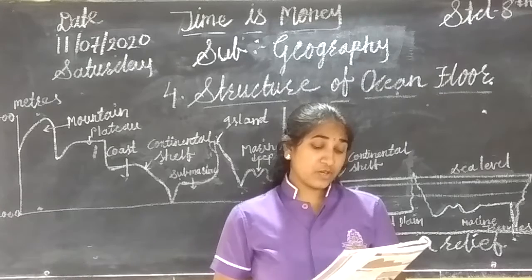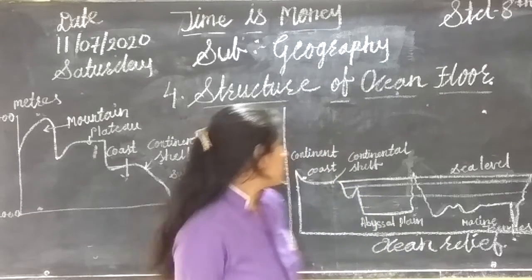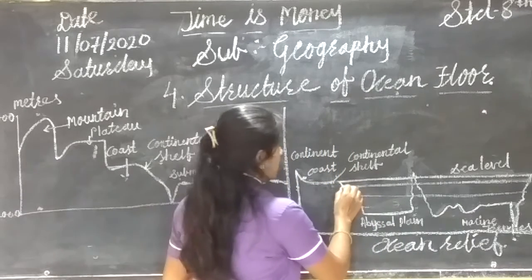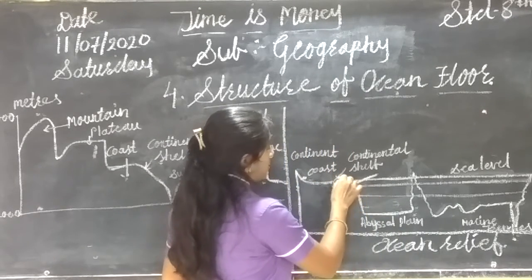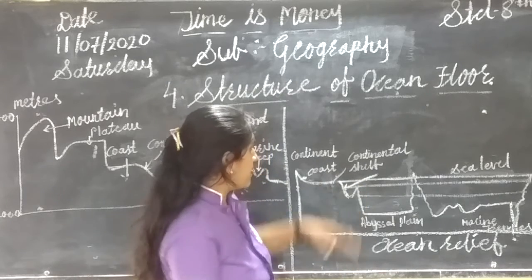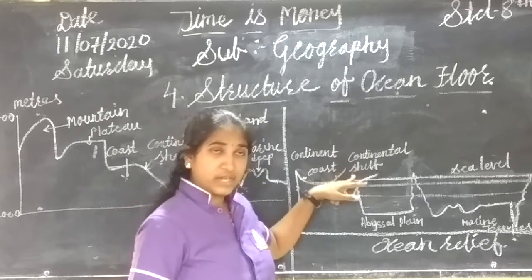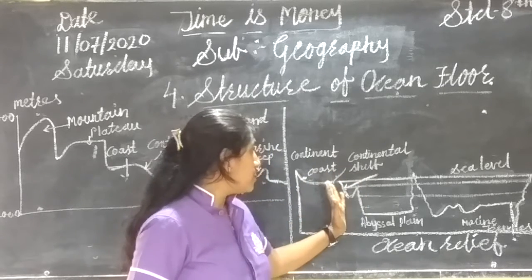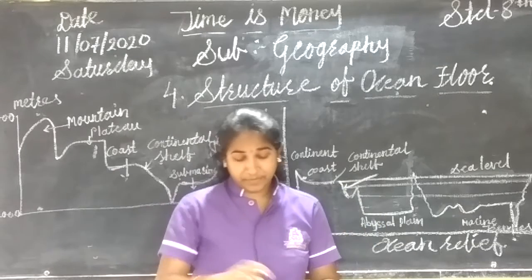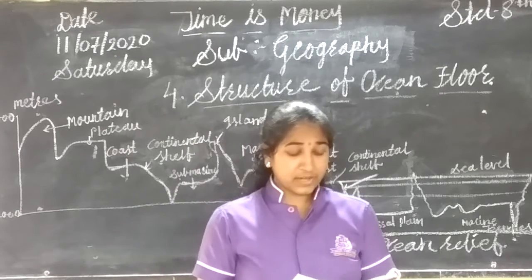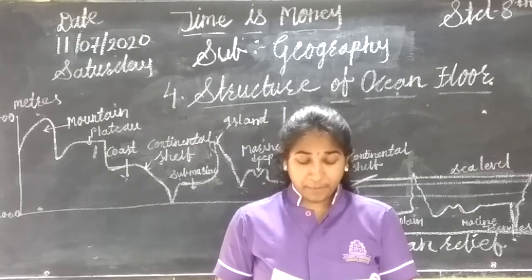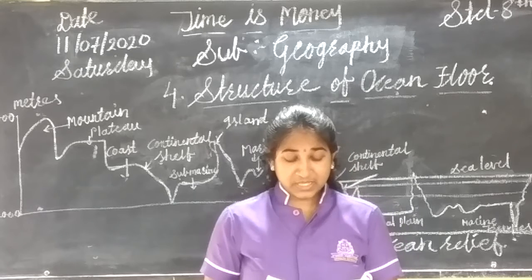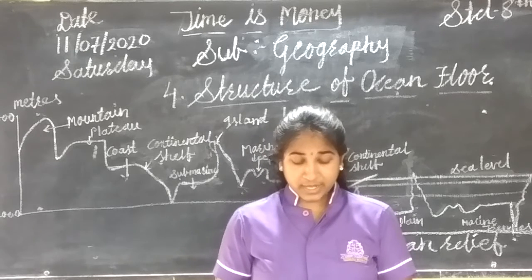Then next is about the continental slope. Which is the continental slope? See, this part is your continental slope, which goes down. It is next to the continental shelf and it is sloping a little bit down. After the extent of the continental shelf is over, the slope of the seabed becomes steeper. This is called the continental slope.